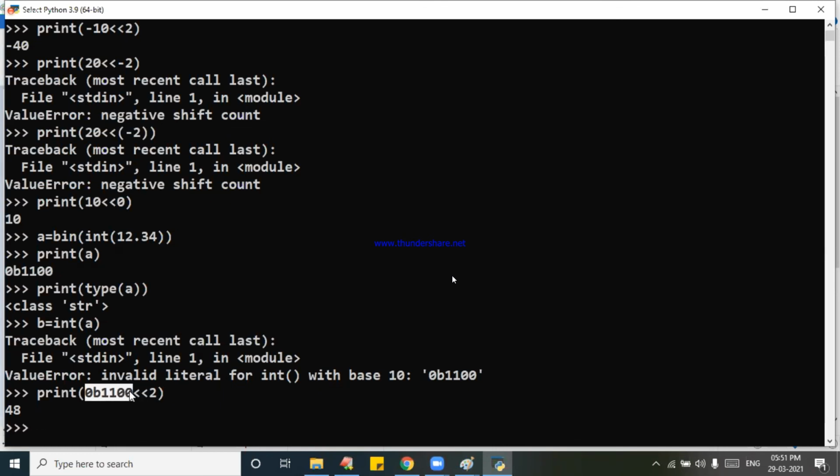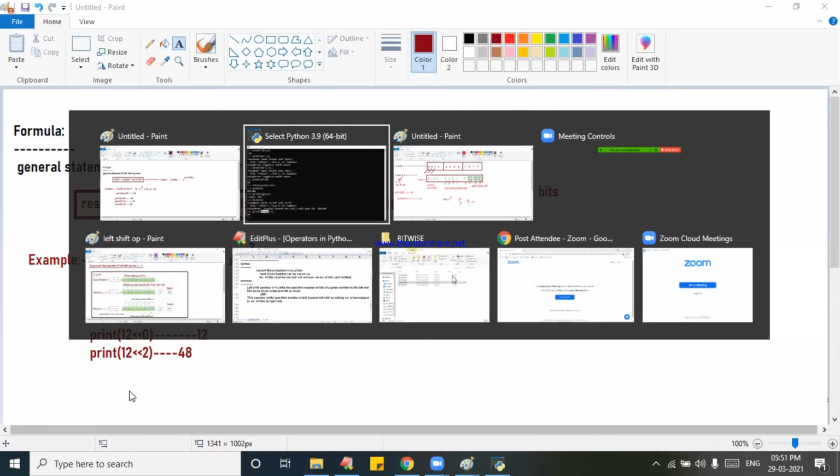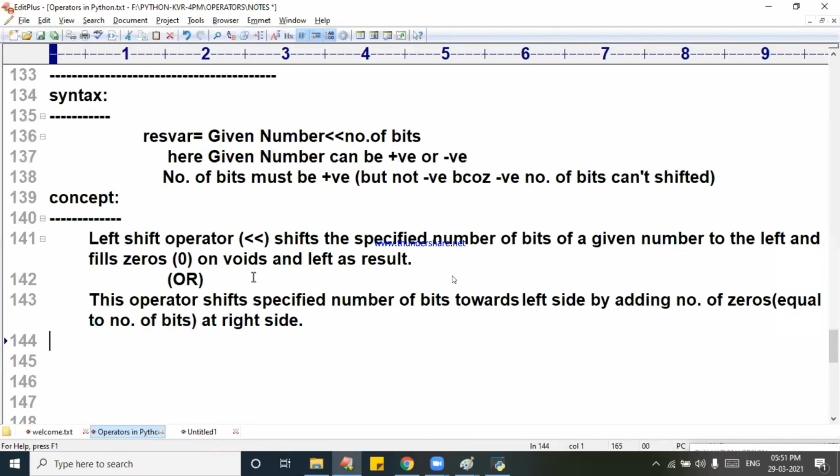Avinash Mishra, I told you already. -1, I told you already. Again you are asking the same. Here I told you. But not negative, because a negative number of bits cannot be shifted. Why not minus? I told you here. The number of bits must be positive. Only a positive number of bits can be shifted, either to the left side or the right side. But negative number shifting will not be there. Avinash Mishra, I told you just now.